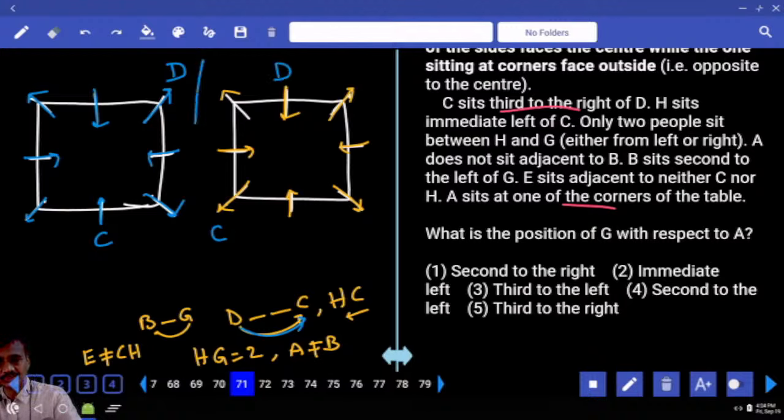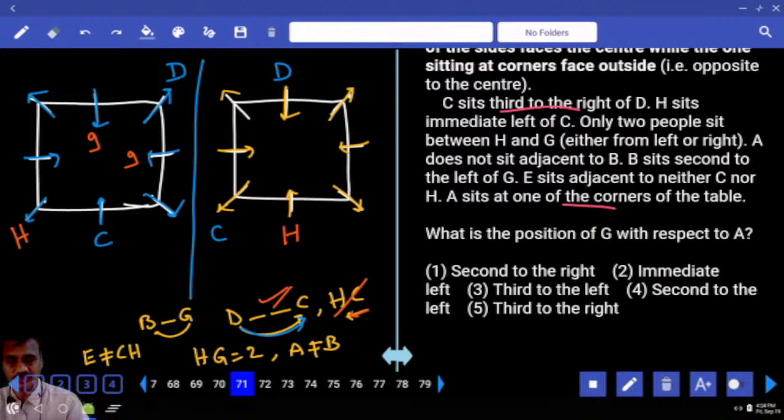C is seated third to the right of whom? Third to the right of D. Then H is to the immediate left of C. Then C and D are done. Between H and G, there are exactly two people. Hence G can be either here or here, two possibilities.